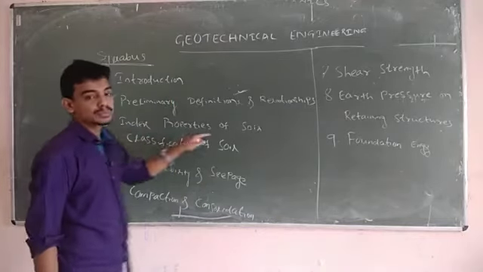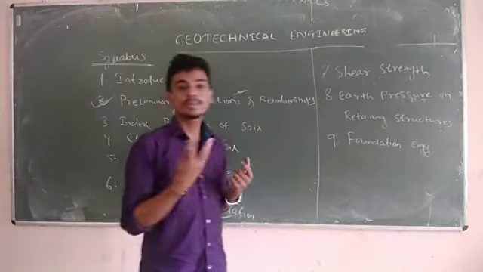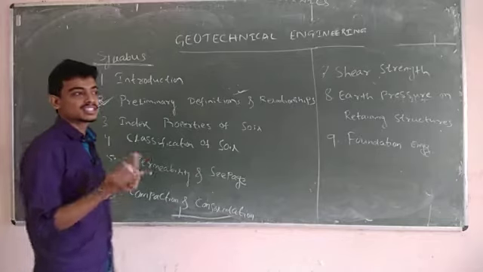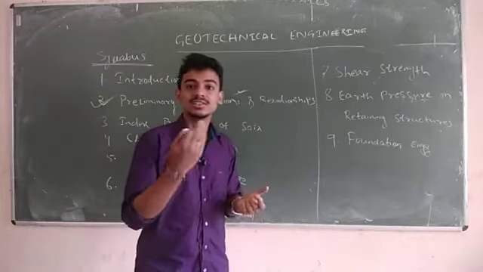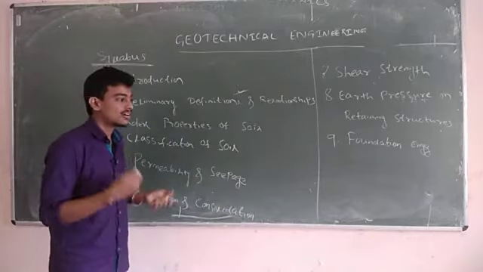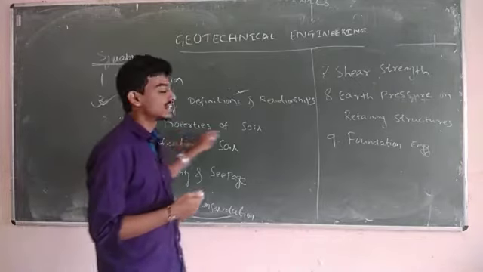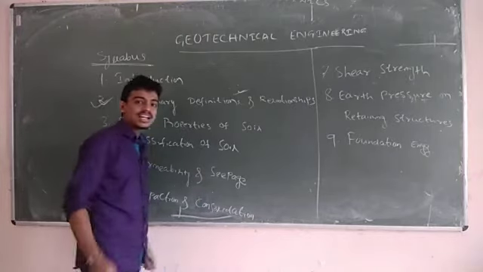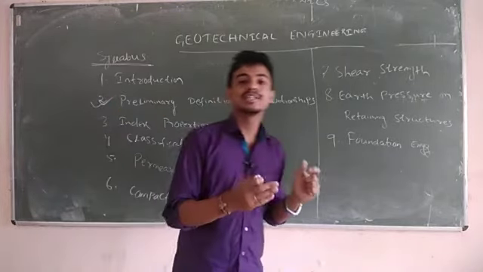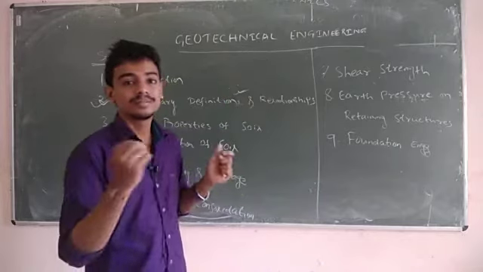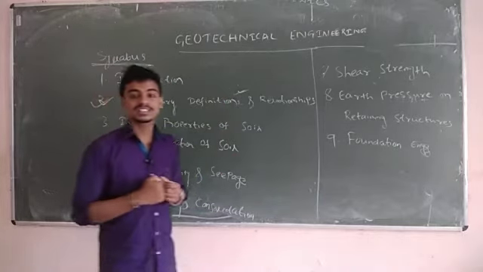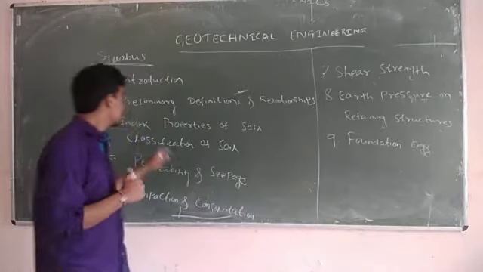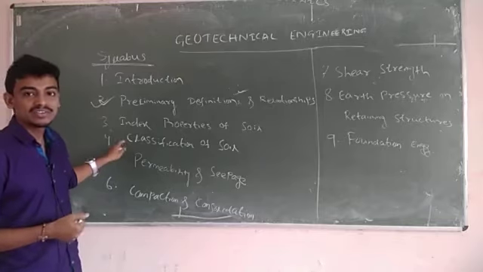Next, the index properties of soil. The same thing, the properties of soil that you have to study in this chapter. What is consistency, consistency index, plasticity index, liquid limit, plastic limit, all we will study in index properties of soil. Next is classification of soil. Soils are of different types, and they have been classified according to different organizations, like ISC, AASHTO, all you will study. Group index method, all is there. That you will study in classification of soil.